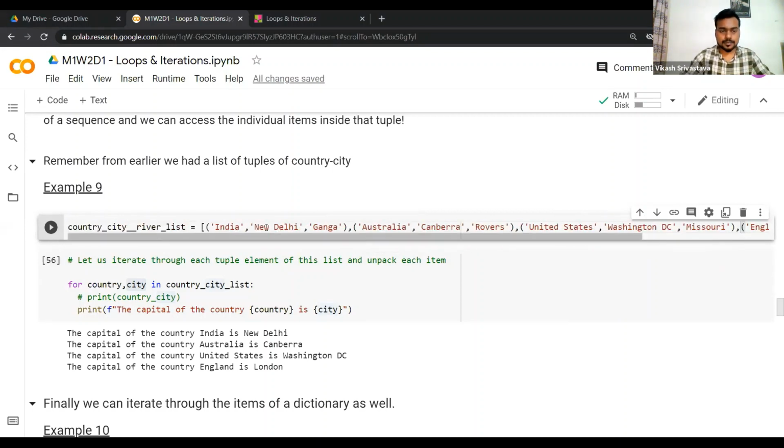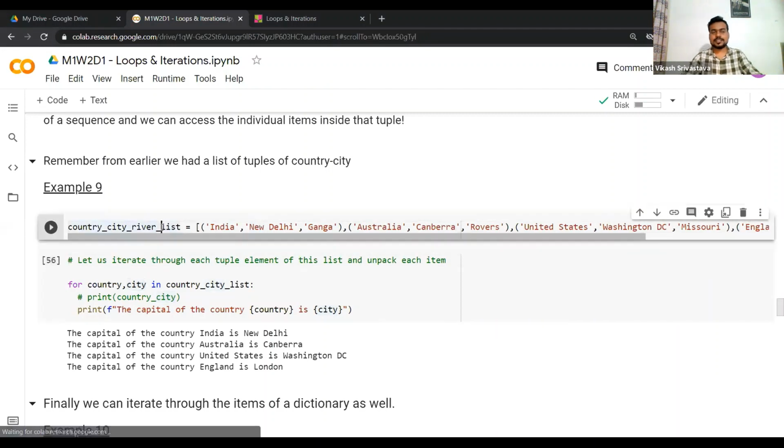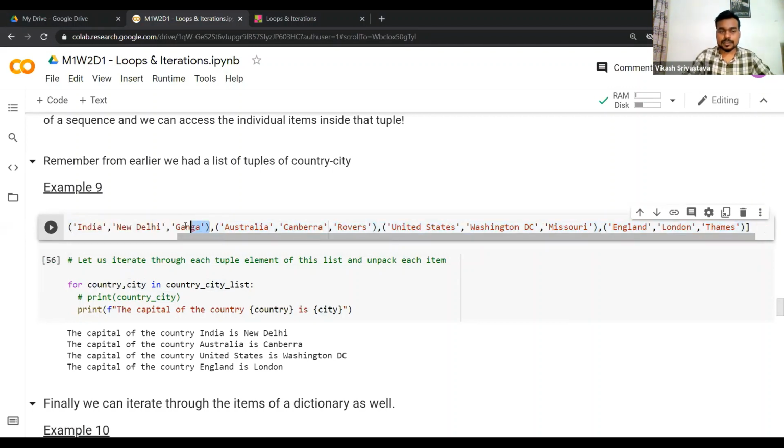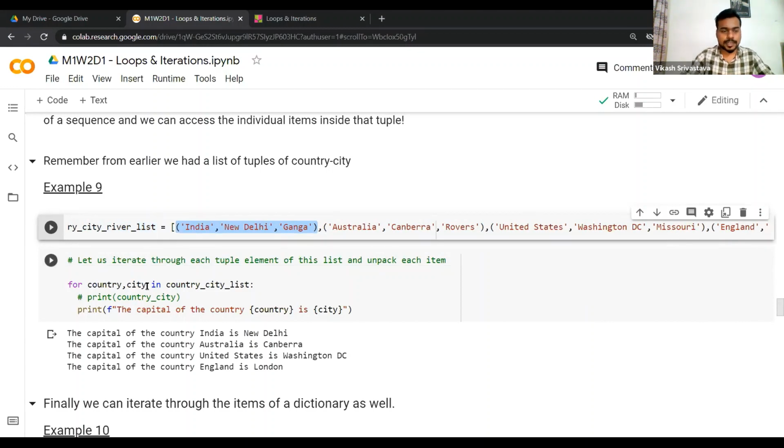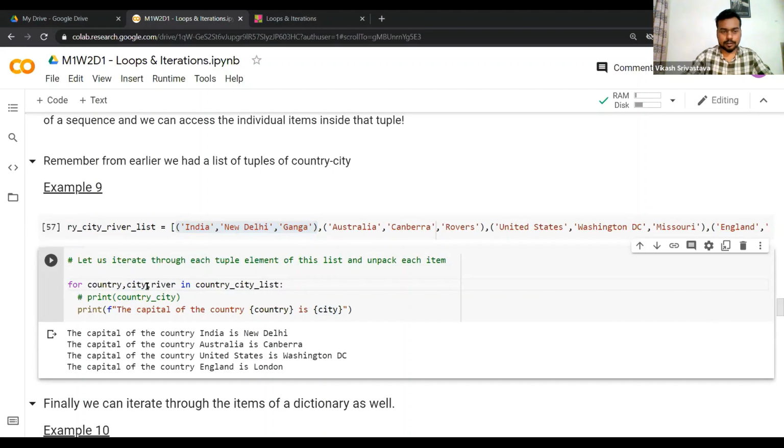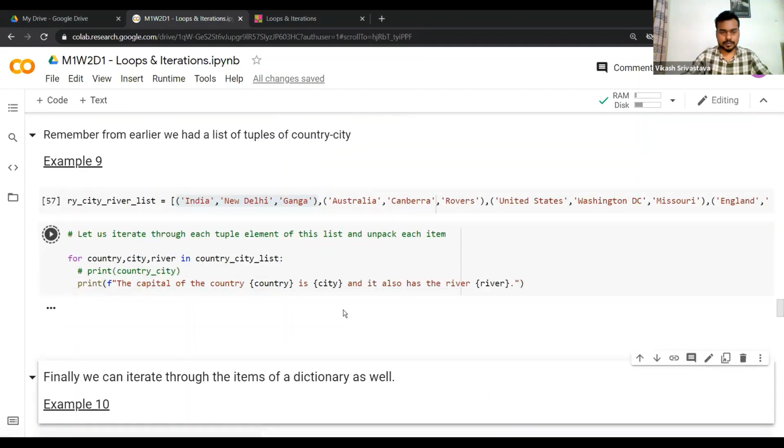So I have put extra. This is our country, city, river list. But now, as you can see, each tuple element now has three elements. So what I can write here is comma river. I can write the capital of the country is city, and it also has the river and the name of the river, and then I can add full stop.